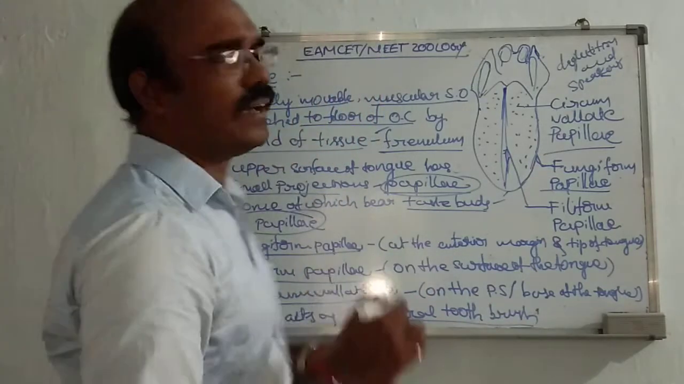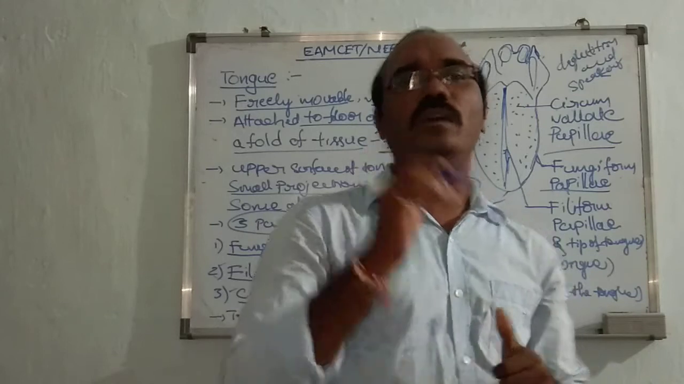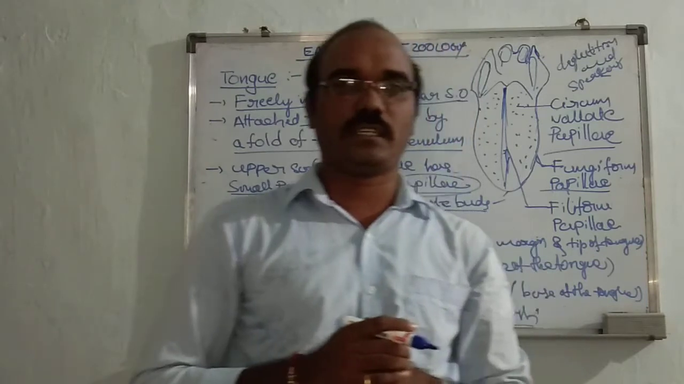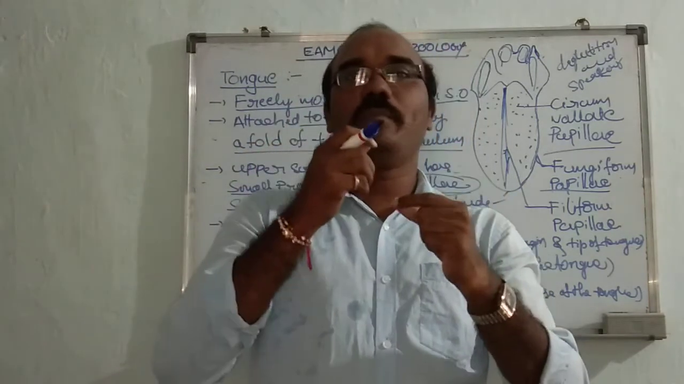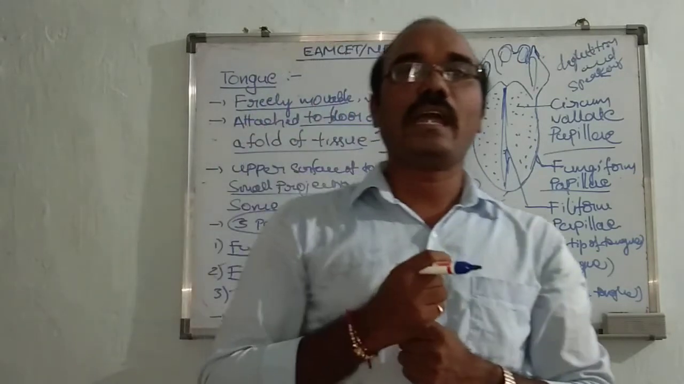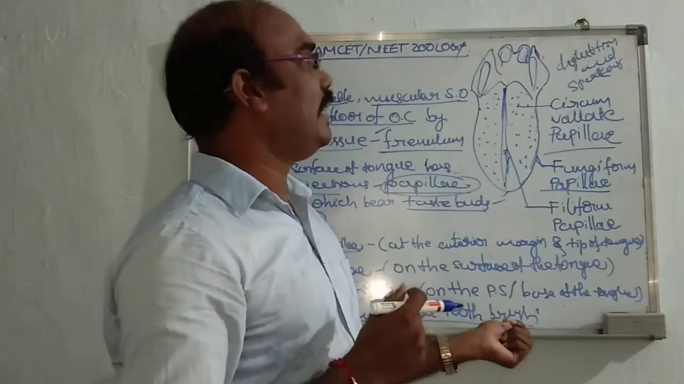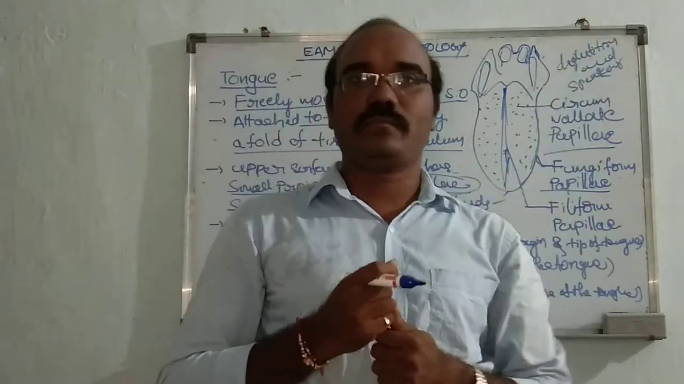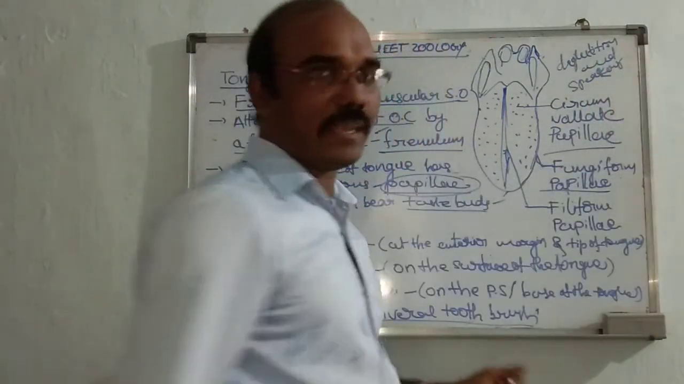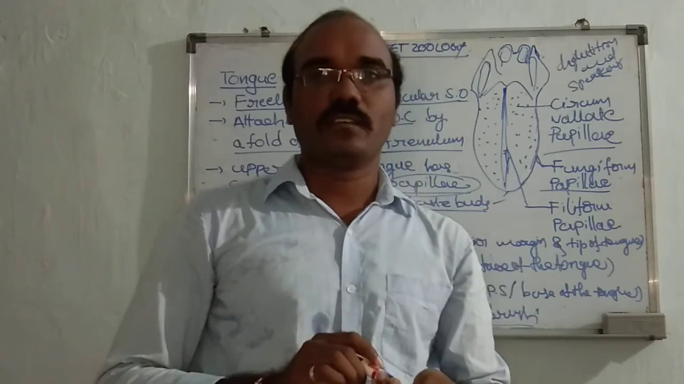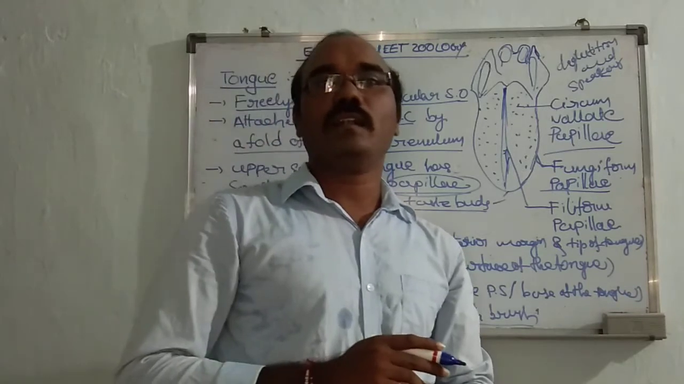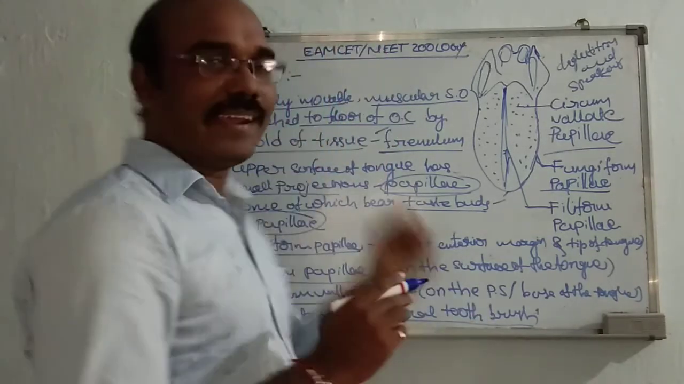The tongue is also called a universal toothbrush. Why is it known as a universal toothbrush? It mixes the food material with saliva at the time of mastication. It detects taste, is used for deglutition, and mainly it is used for speaking. So these are about the structure of teeth and the structure of the tongue.